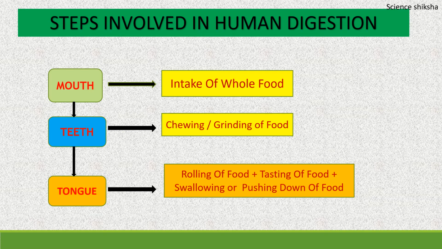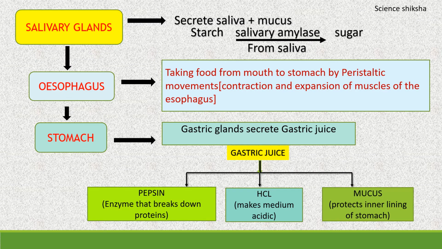In the mouth, teeth help in chewing or grinding of the food, converting it into smaller particles. This is called the physical digestion of the food. Now, the tongue helps in the rolling of the food and then mixing it with the saliva. Now, the salivary glands secrete the saliva that helps in the chemical digestion of the food by secreting the enzymes.